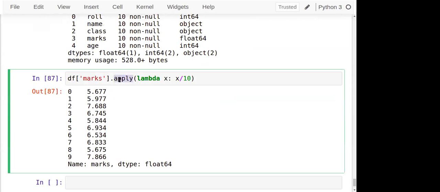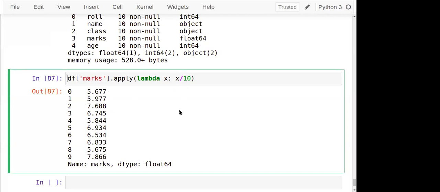This is a very special and applicable method. You might know the lambda function. Lambda is the anonymous function in Python. So the apply function is used to apply the lambda function to every individual element, every individual row basically. So for every row I have taken marks. The first marks is taken, divided by 10. Second marks taken, divided by 10. Third, fourth, fifth, sixth, seventh. One by one marks is taken and I am dividing it by 10. So the apply function applies the same kind of operation to all the elements, and accordingly we can modify it.